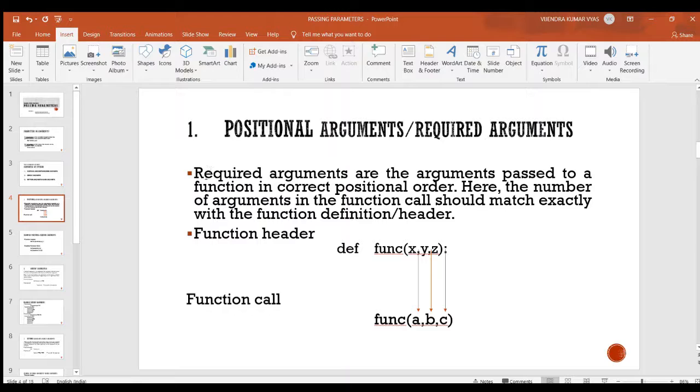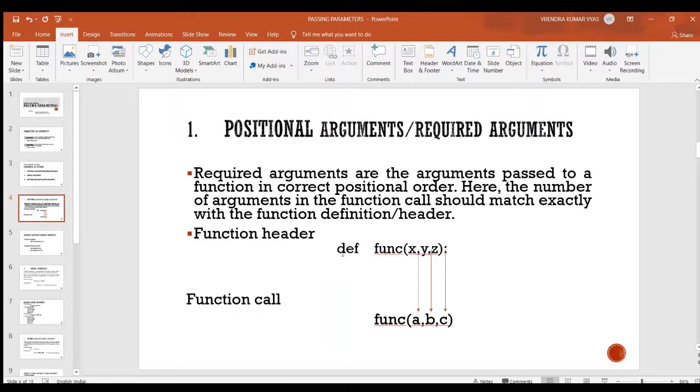So here you see required arguments are the arguments passed to a function in correct positional order. Here the number of arguments in the function call should match exactly with the function definition or header.